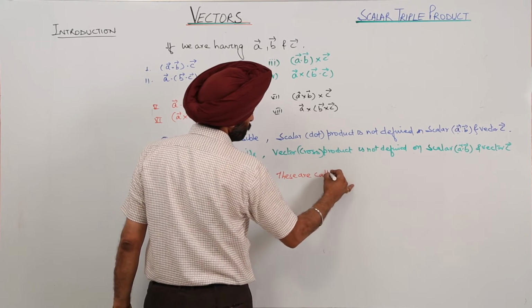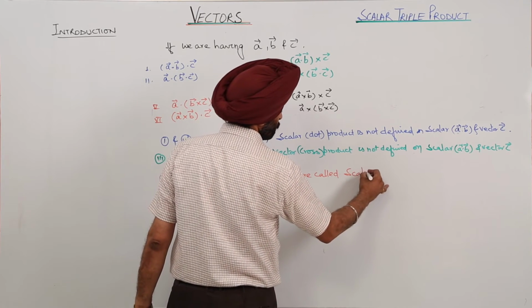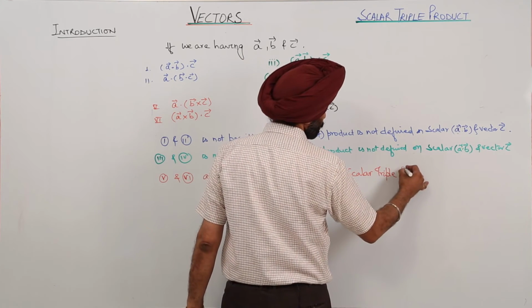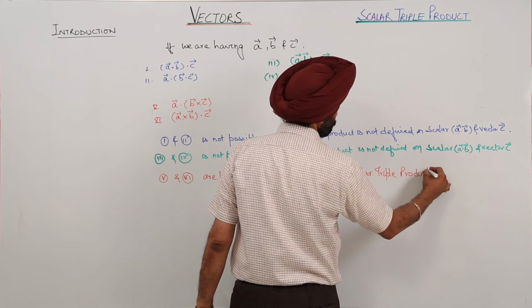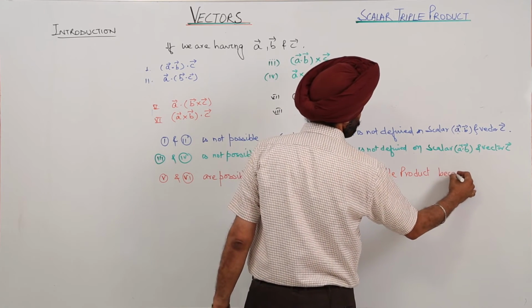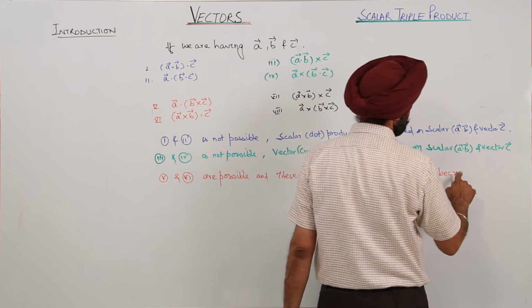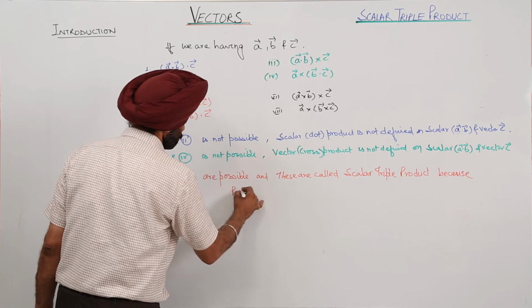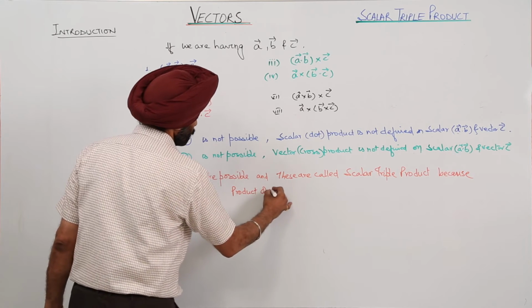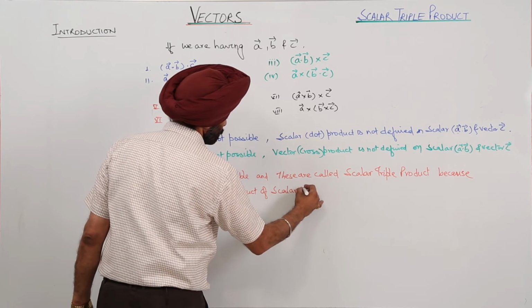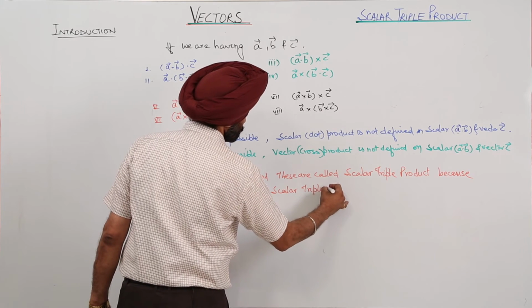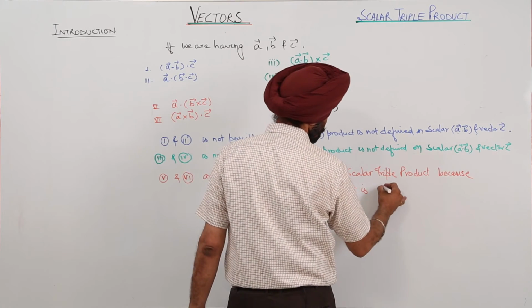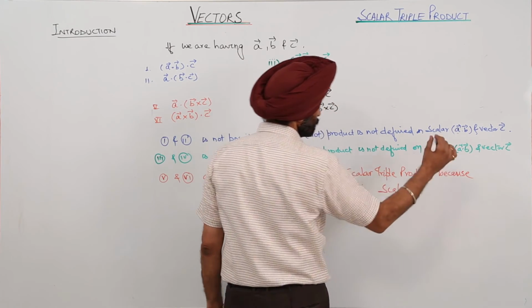These are called scalar triple product, because the product of a scalar triple product is a scalar.